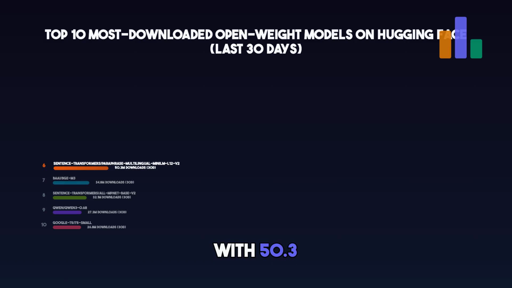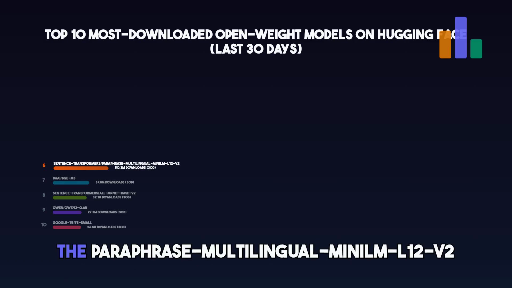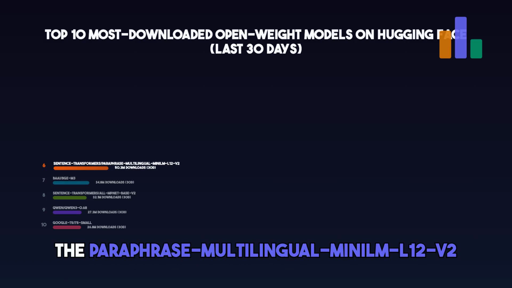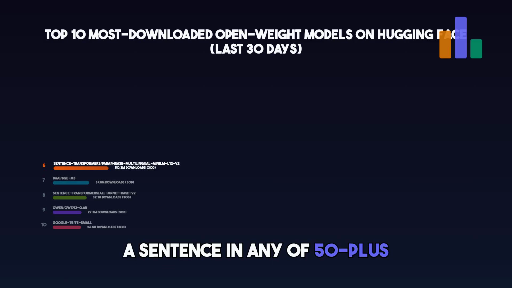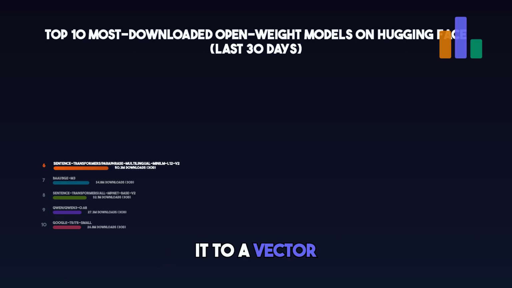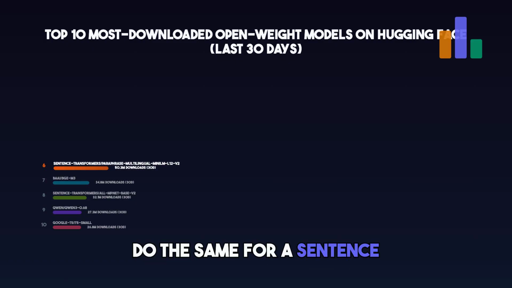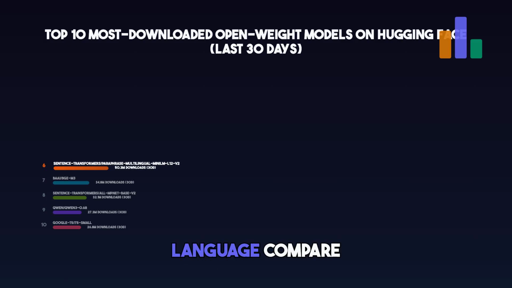6th, with 50.3 million downloads, the paraphrase-multilingual-MiniLM-L12-v2. Long name, clean use case. Take a sentence in any of 50+ languages, convert it to a vector. Do the same for a sentence in a completely different language. Compare the two vectors, and you know if the sentences mean the same thing across language barriers. That makes it the backbone of cross-lingual semantic search and multilingual NLP pipelines worldwide.